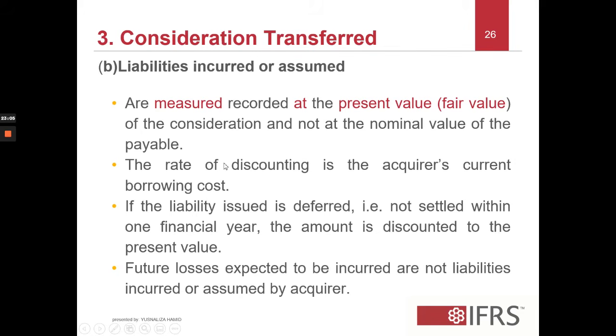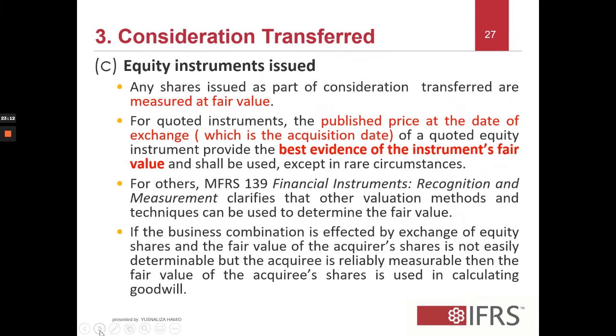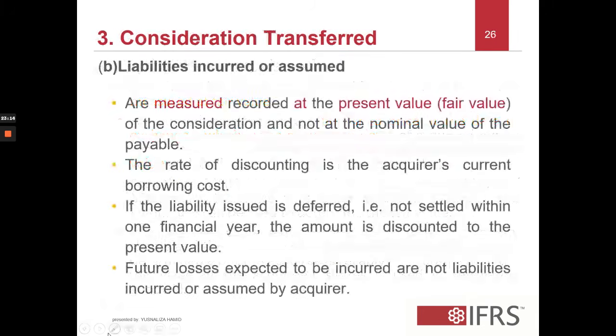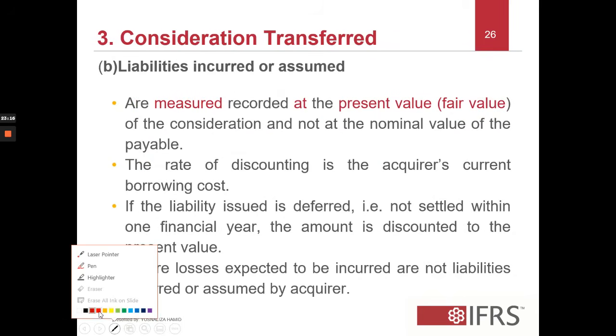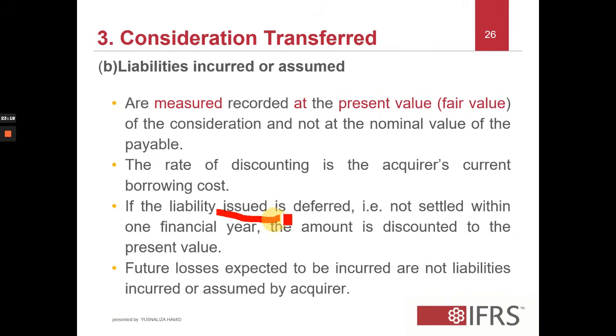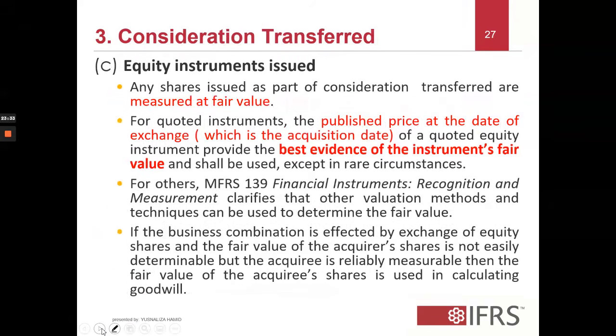If the liability is deferred, meaning that it is not yet settled within 1 year, the amount is discounted to the fair value. If there is any future loss to be incurred, that is not a liability, that is an expense.